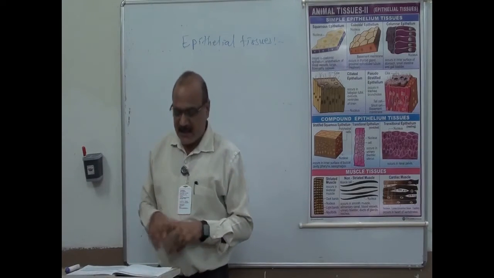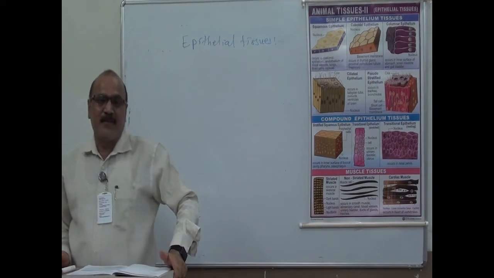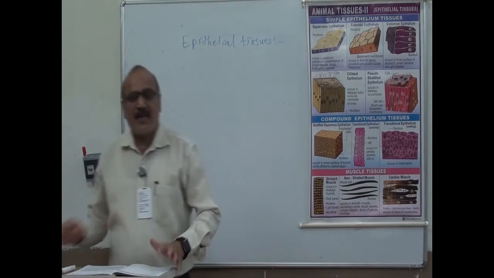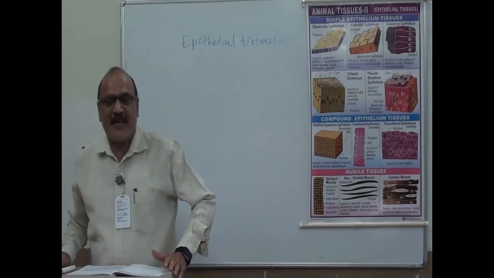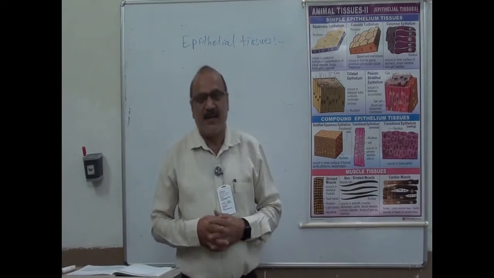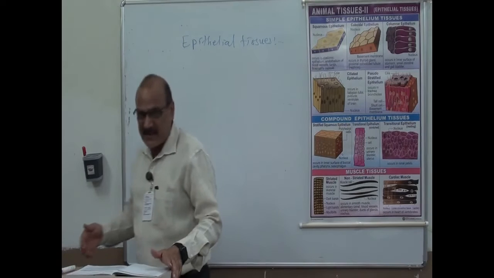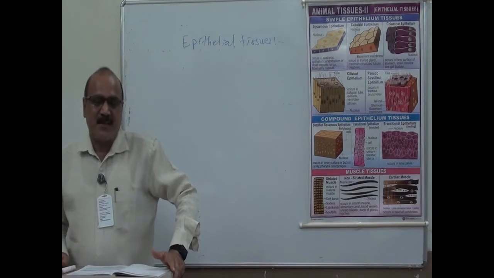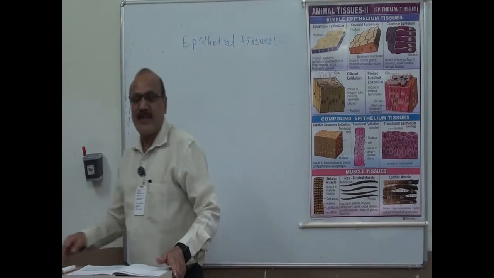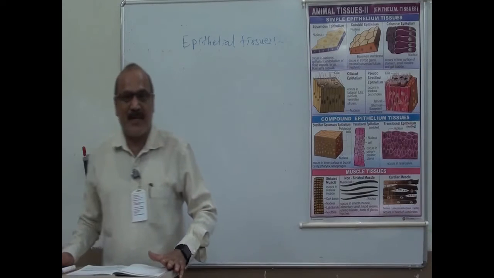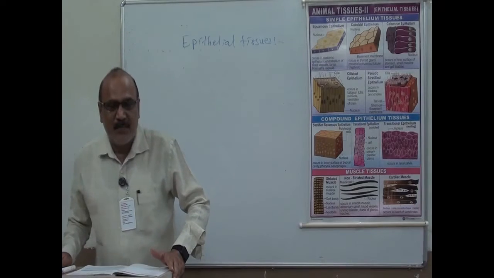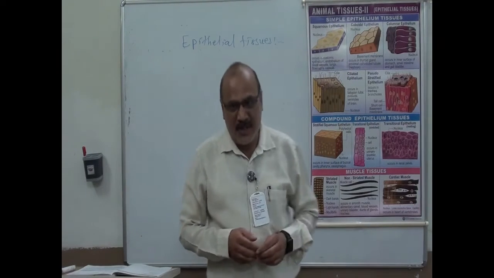Normal development, or new life, begins from a single cell that is called a zygote. The zygote is formed by the fusion of the male gamete, the sperm, and the female gamete, the ovum. Then this zygote undergoes division and forms a multicellular mass. This multicellular mass gets converted into a blastula, the blastula is converted into a gastrula, and after gastrulation three germ layers are formed. These three germ layers are the outer ectoderm, the middle mesoderm and the inner endoderm.